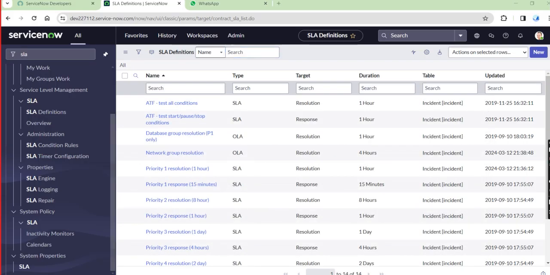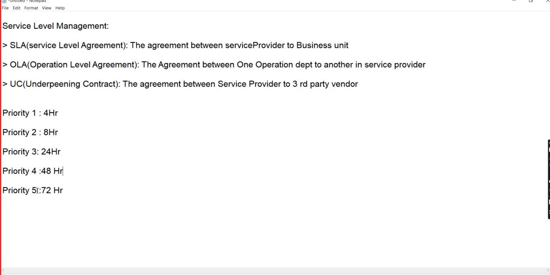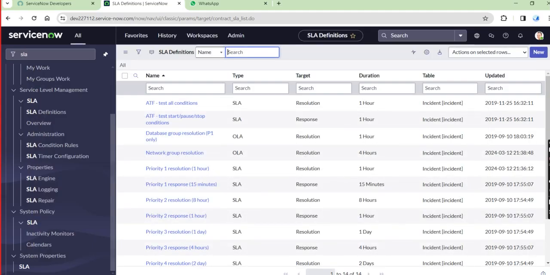Generally we get only priority 5 level tickets and priority 4 level tickets. Mostly priority 1 and priority 2 tickets arrive only in rare cases.